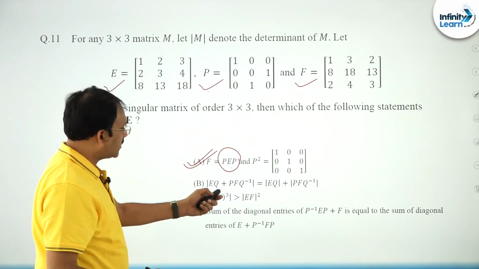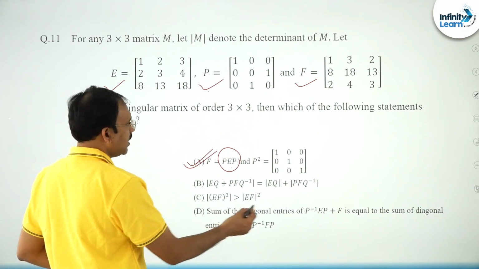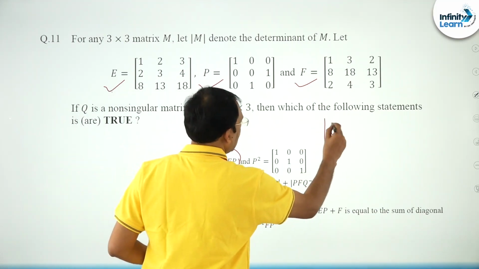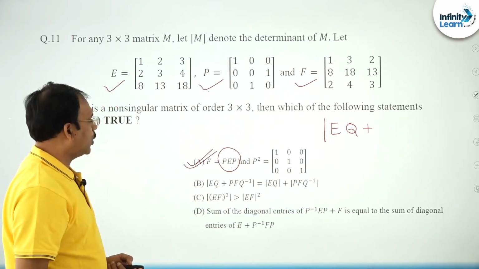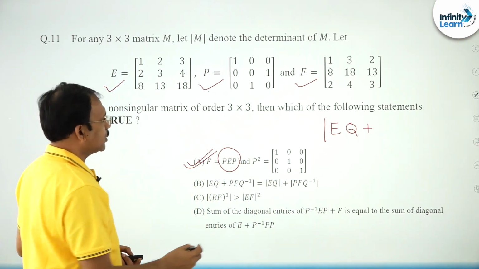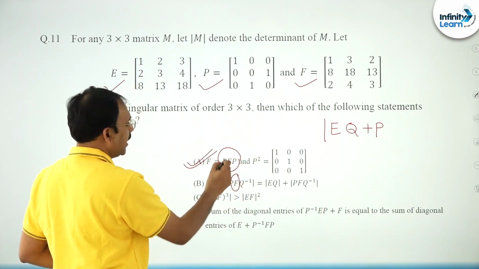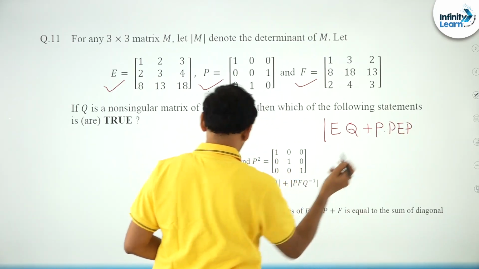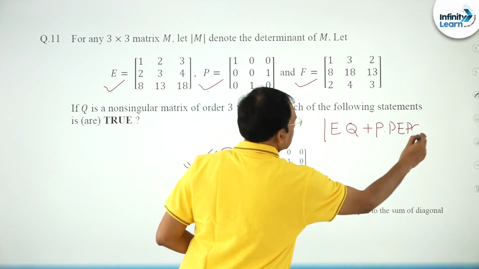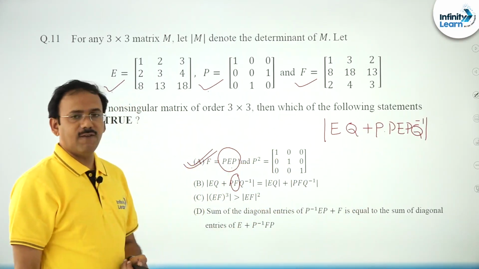Then the second option, friends. He is asking about this determinant: det of EQ plus PFQ inverse. In place of F, try to write PEP, PQ inverse. You take the determinant of the LHS.